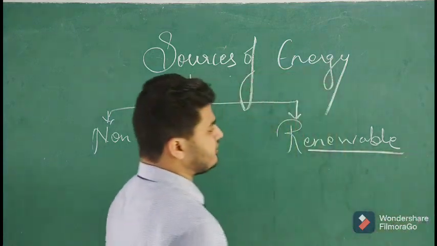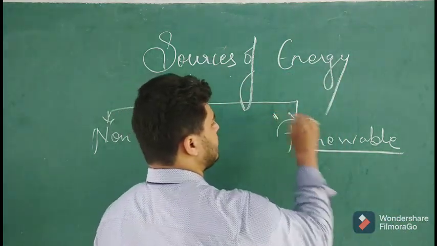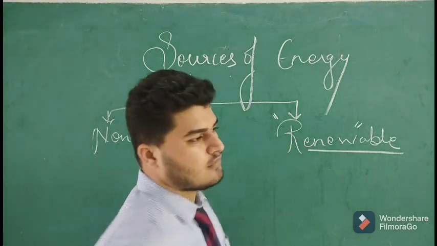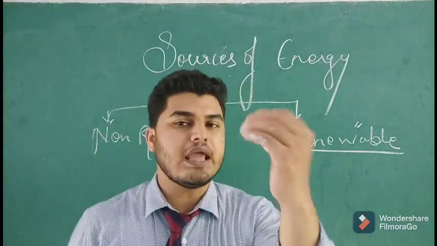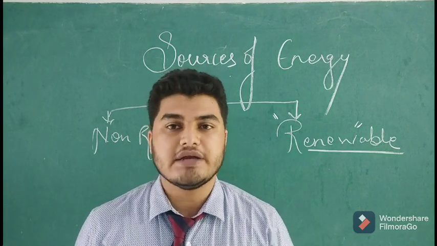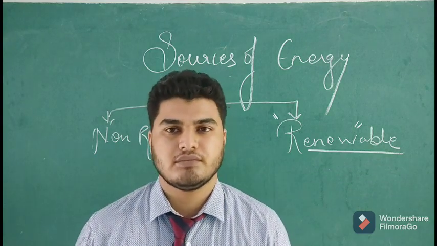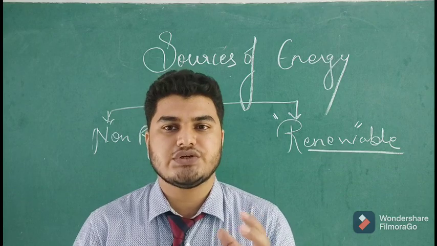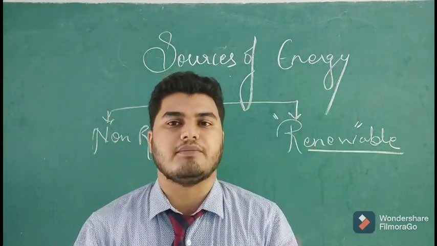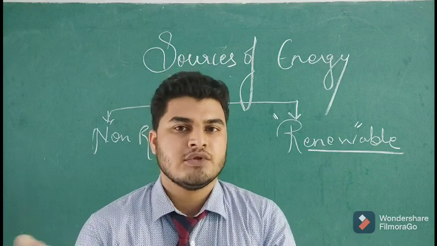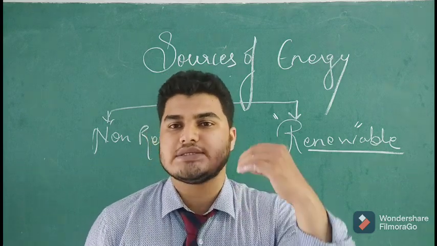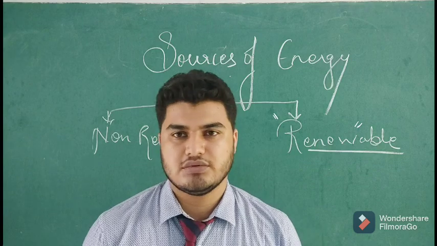The word in itself will explain the meaning. Renew. So the energy which can be regained. They can exist for a very long period of time. They can be obtained again and again. So that type of energy is called renewable source of energy.